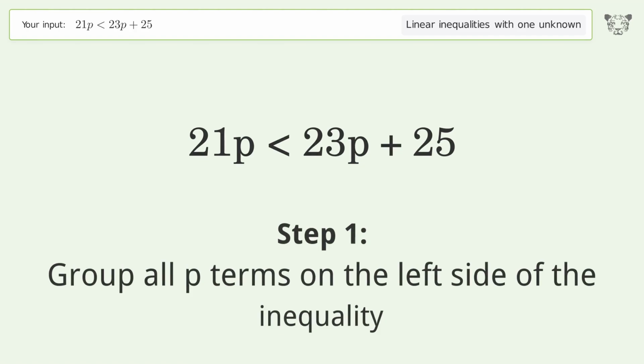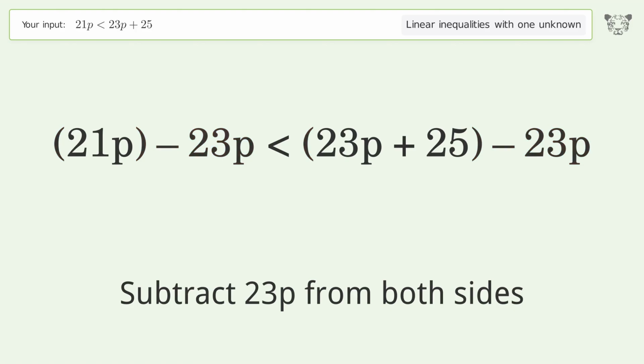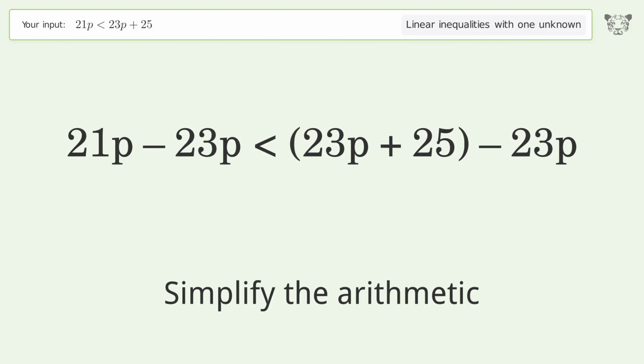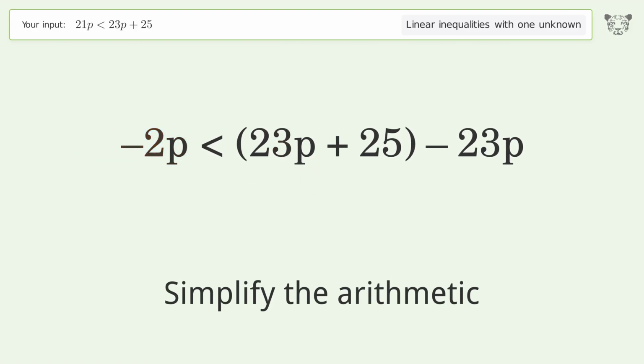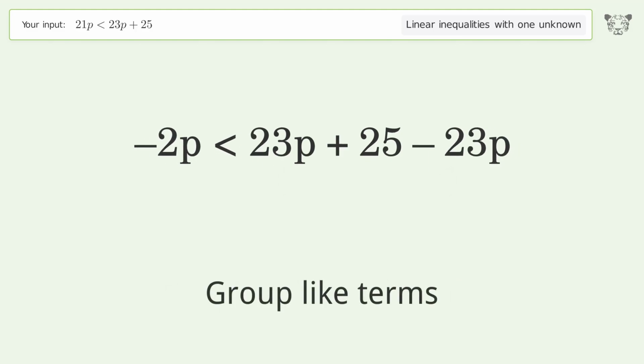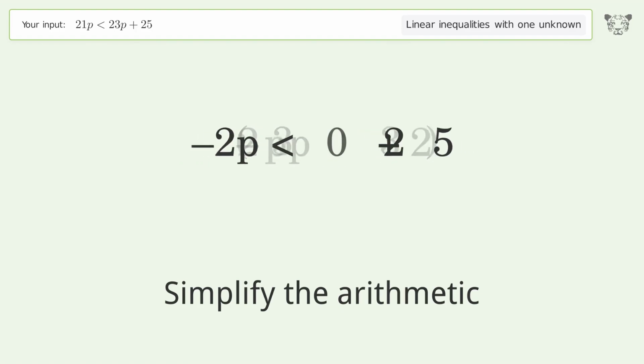Group all p terms on the left side of the inequality. Subtract 23p from both sides. Simplify the arithmetic. Group like terms. Simplify the arithmetic.